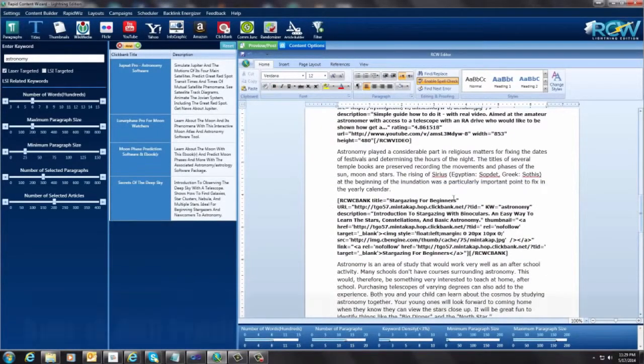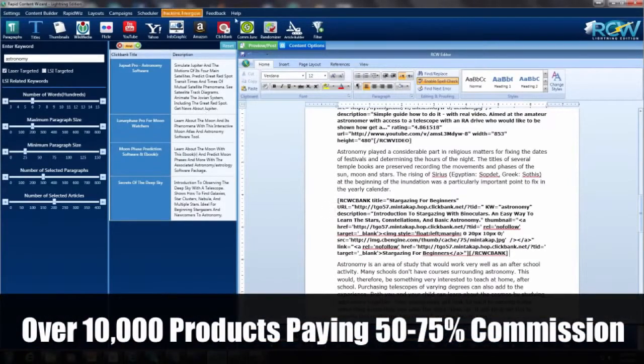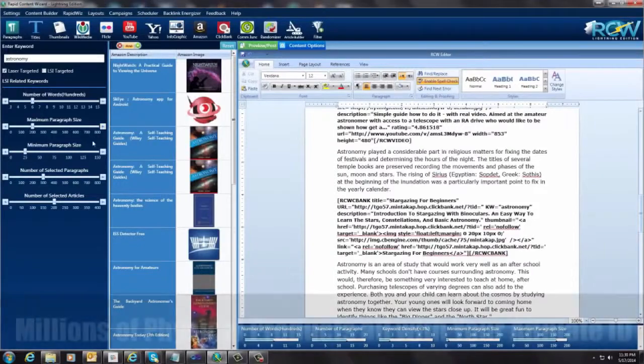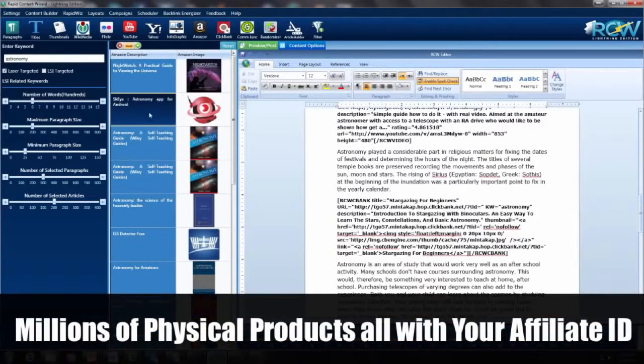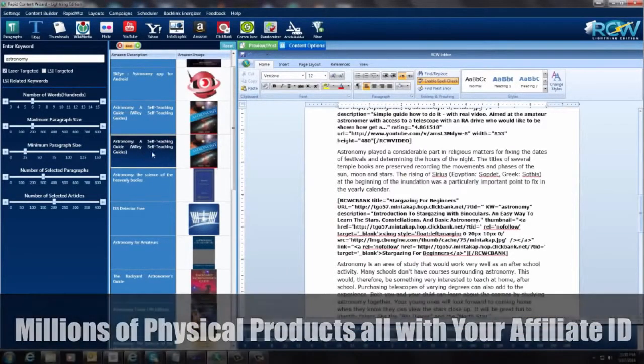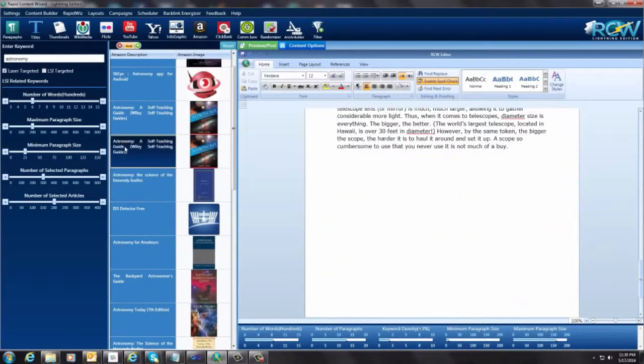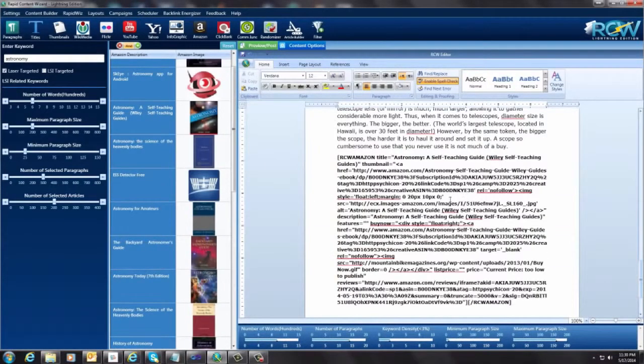And I put that in there. And now we have a ClickBank offer. And as well, I'm going to put an Amazon offer in here. Okie doke. And now we have all kinds of astronomy guides and things in here. Here's one, an astronomy guide. And I'm just going to stick this right on the end. And there we go. Okay.